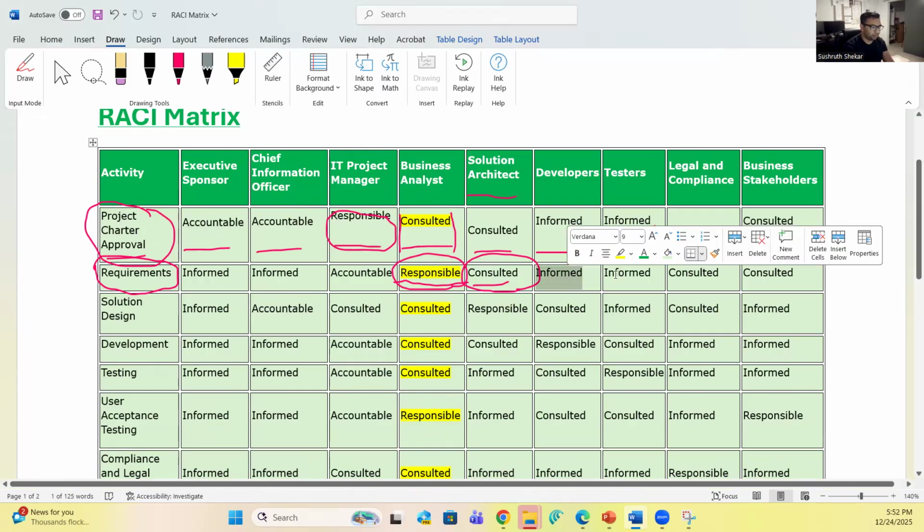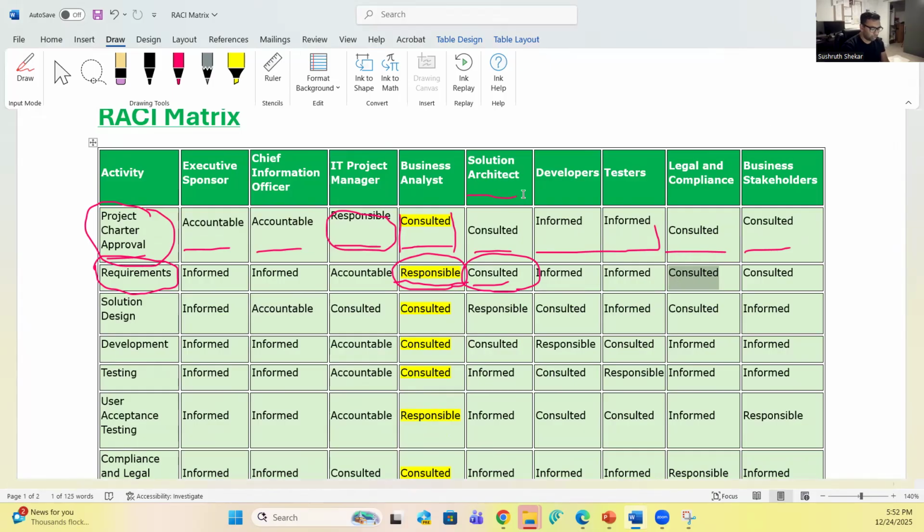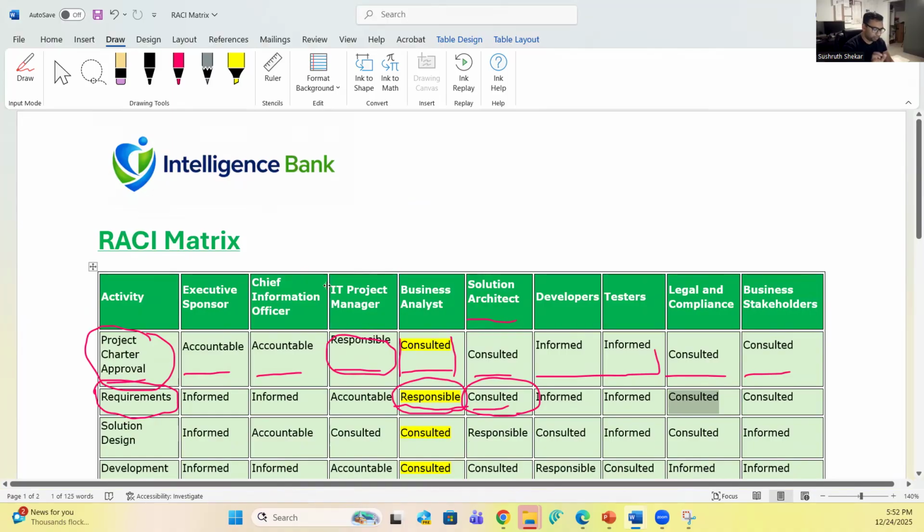Of course, developers are informed, testers are informed about requirements gathering. They are not consulted. Legal is consulted again. Same example that we took previously for project charter approval. Is it within compliance to pull up the credit score of a customer or a potential customer from an external database, the Social Security Administration database, and then display the credit score in Intelligence Bank's user interface?